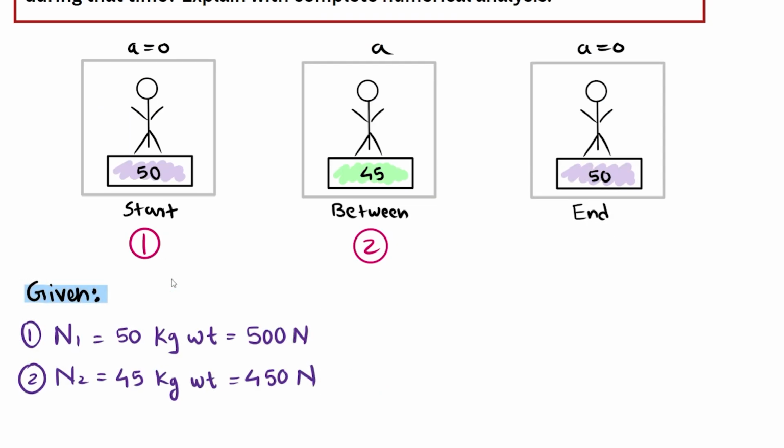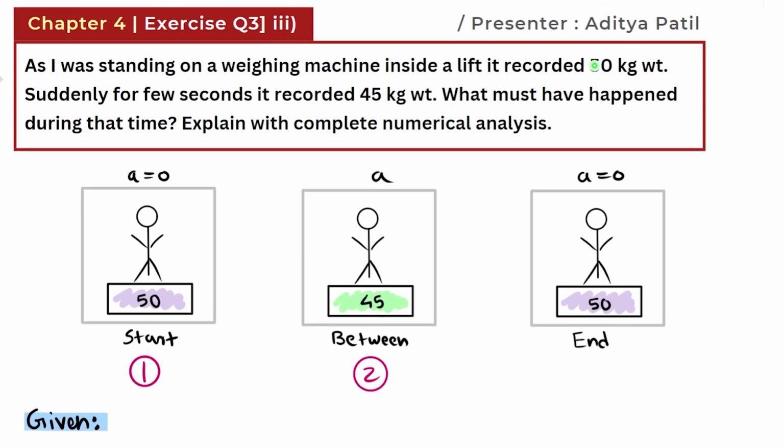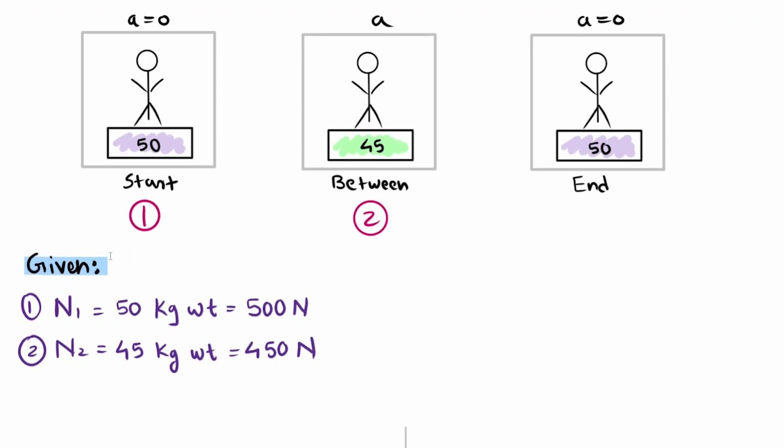First of all, let's see what sort of given data has been given to us. Now, as per the question, we have been given two readings. So we have been given the initial reading and then this reduced or changed reading during the middle time frame. In both readings, we know that the weighing scale's reading is the normal reaction that it measures.